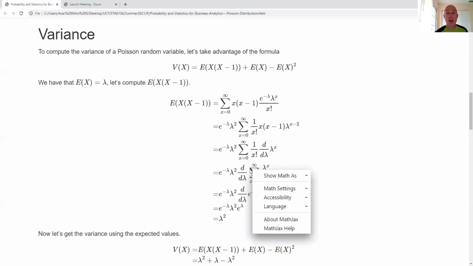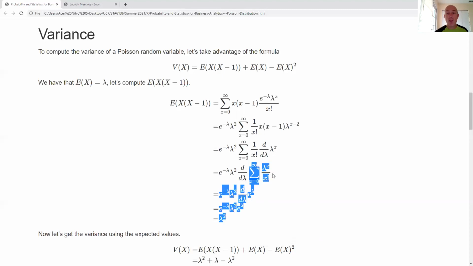But then I realize, hey, I've seen this already. That's e to the lambda. So boom, that gets replaced with e to the lambda. Take the derivative, it's the easiest. Oh, this should be a second derivative. Oh, that is a mistake. This should be d to the power 2 over d lambda to the power 2. And then boom, everything works out after I take care of that typo.